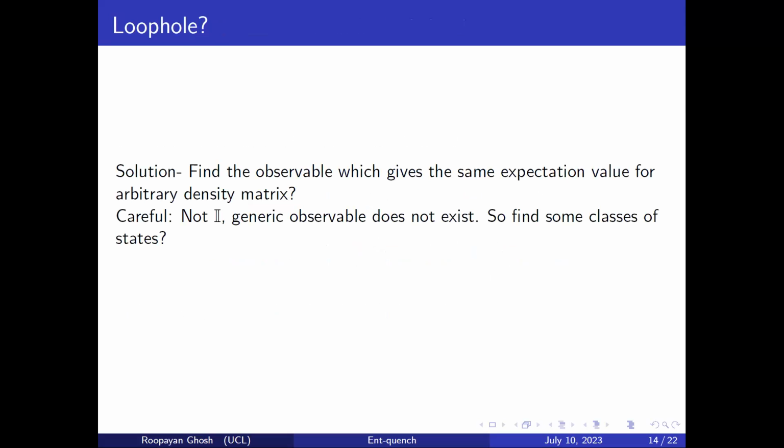But be careful, one observable which does it is basically the identity matrix, but you don't want that because identity will give you 0 even for entangled mixed states. That's totally wrong. And as far as I'm aware, generic observables which do this do not exist. If they did, then it's not an NP-hard problem anymore. So it does not exist. So can we find some classes of states where we can do this? And that's what we did. We found it possible for 2 classes of states. I'm sure there are more. I'm going to find it later, but there are 2 classes of states where this works.